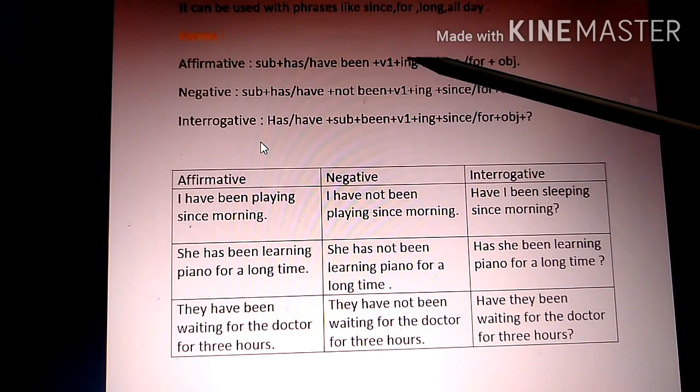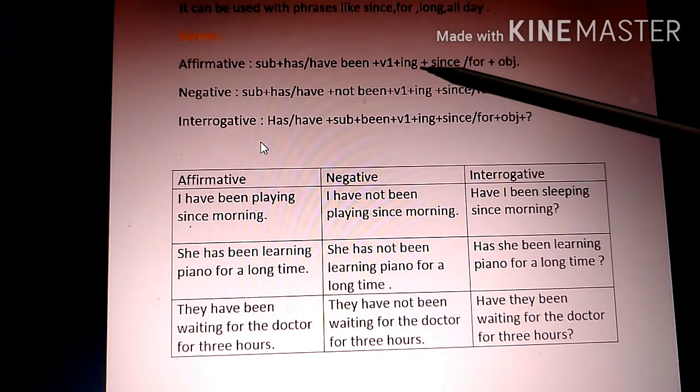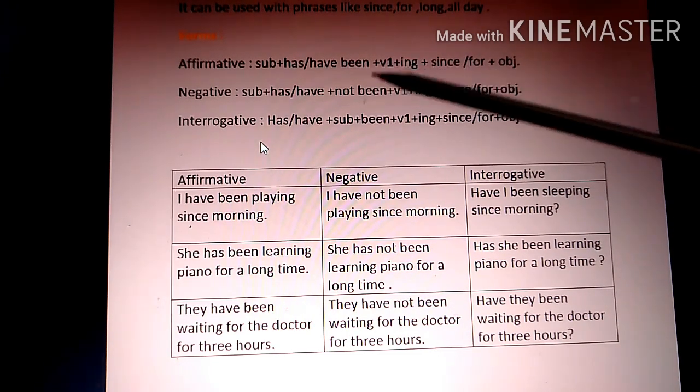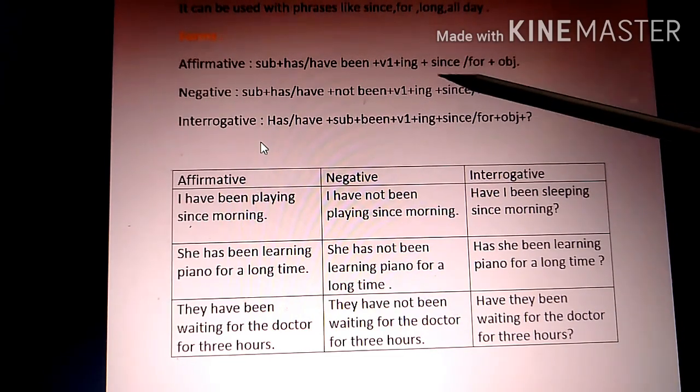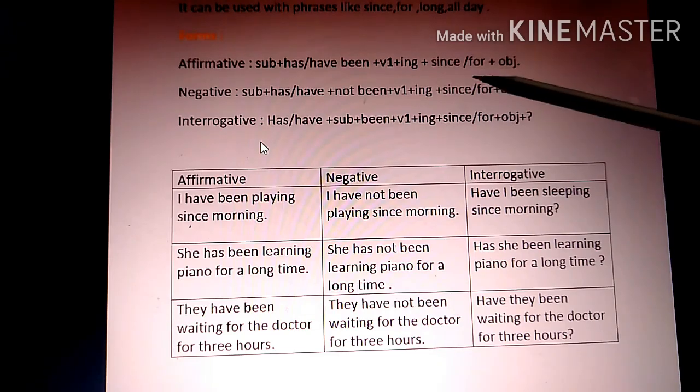Plus V1 plus ing. Why again V1 plus ing? Because it is a continuous tense. Plus since or for. This is the basic identification. Mostly in all these sentences you will find since or for.